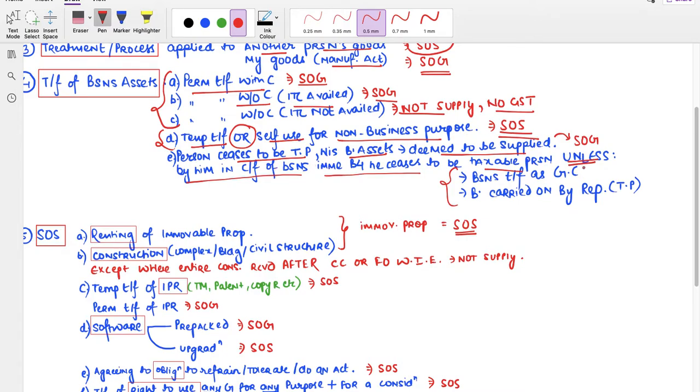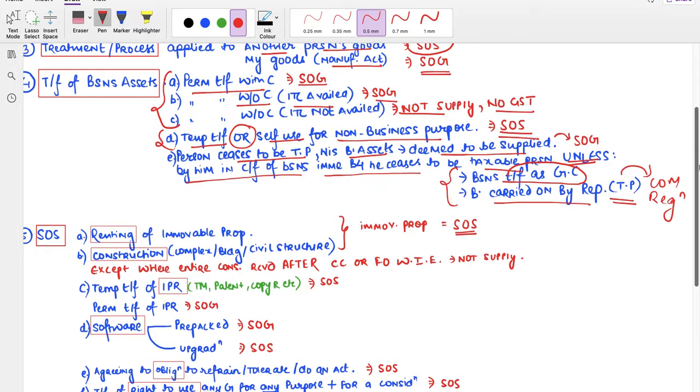It will be a supply of goods unless business is transferred as a going concern, or if business is carried on by representative who will be a taxable person by virtue of compulsory registration, by virtue of compulsory registration.